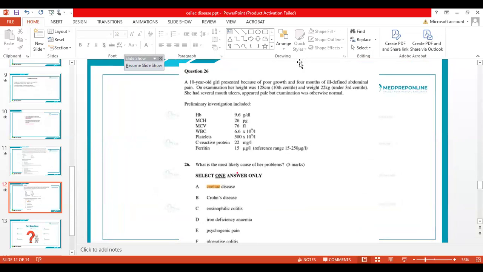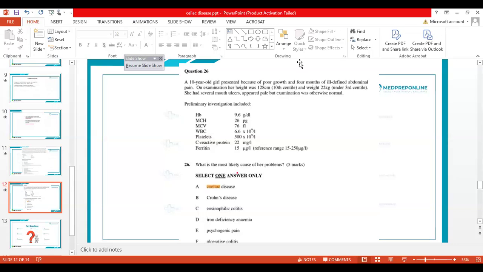I did mention that a 10-year-old child can have celiac disease, but the signs and symptoms would have been a bit different at that point of time. This was in one of the papers given on the MRCPCH website, and the answer was Crohn's disease. So the age is important as well.